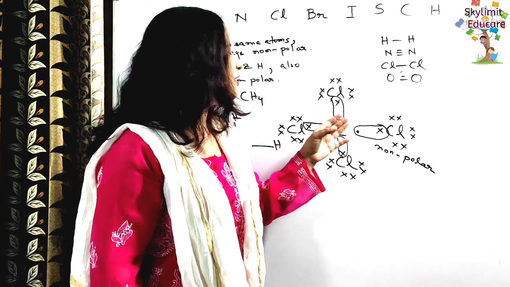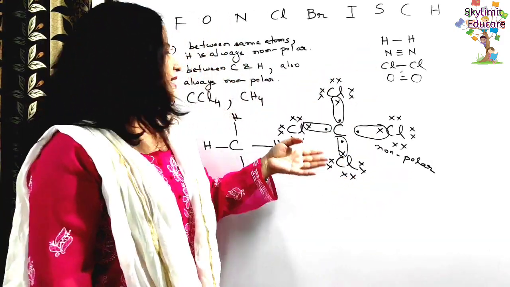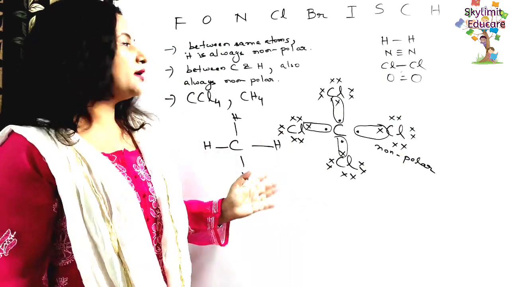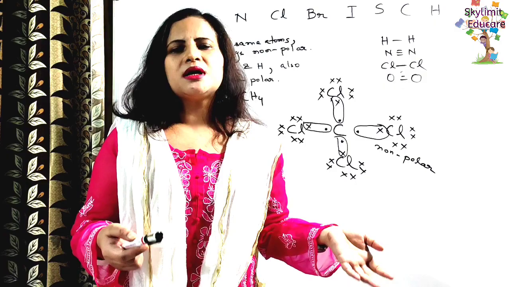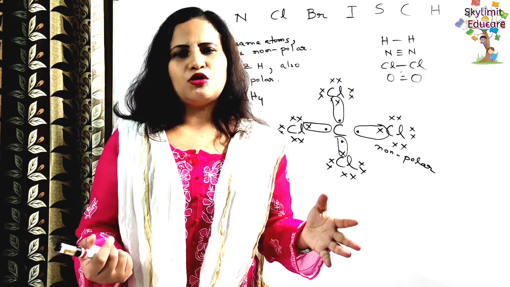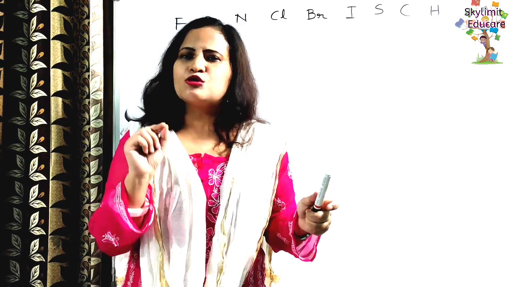So for a non-polar covalent compound, you should understand that if it is between the same atoms, it is non-polar, or if it has a perfect geometry like this, it is non-polar, right? And between carbon and hydrogen also it is non-polar because carbon doesn't pull the electron pair towards itself. Okay. Now students, let us take the example of hydrogen chloride.